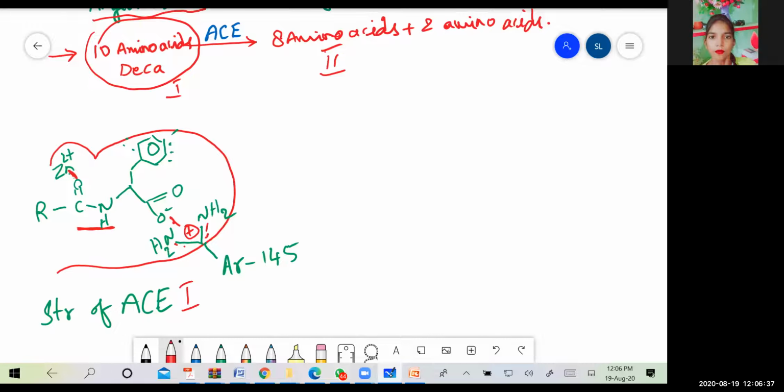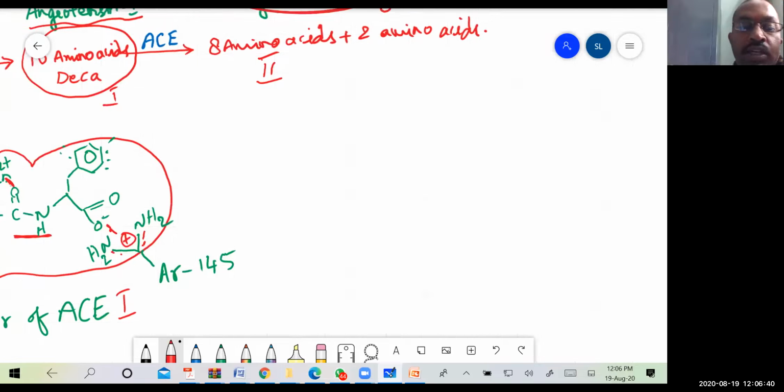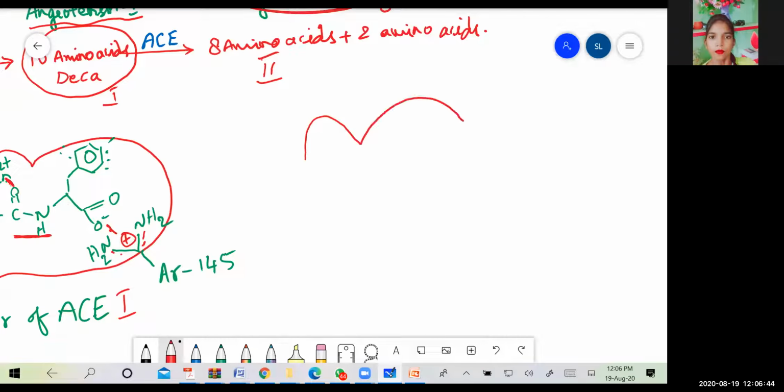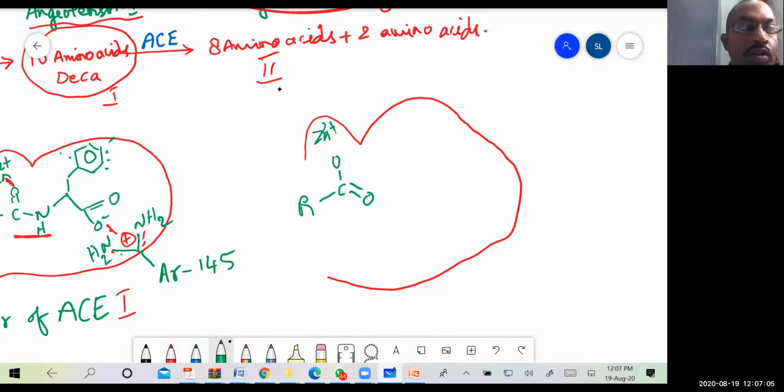In the case of angiotensin 1 converting into angiotensin 2, again we draw the same structure. Now see how the hydrolysis has taken place.